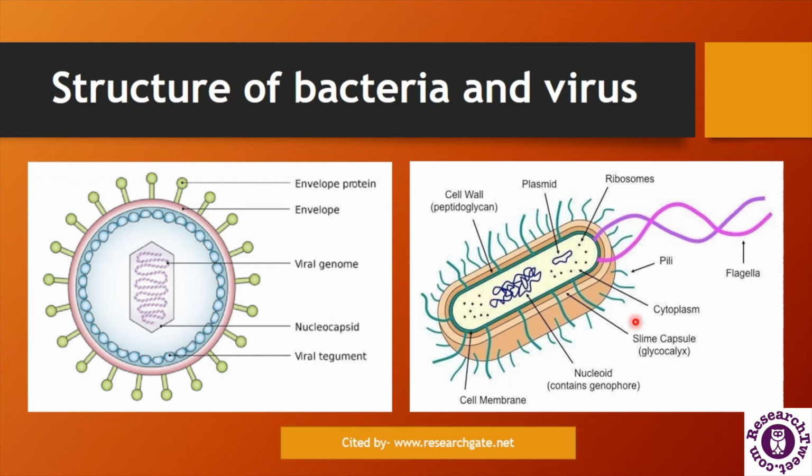Beside this, there is the structure of a bacterial cell, and here we can see this cell is composed of an outermost layer known as the cell wall, which is followed by the cell membrane, and inside the cell membrane there is the cytoplasm, which has different organelles like ribosomes and a flagella, and it also contains plasmid and genetic material which is found in the cytoplasm of the cell.